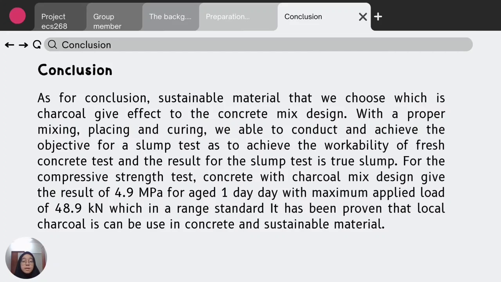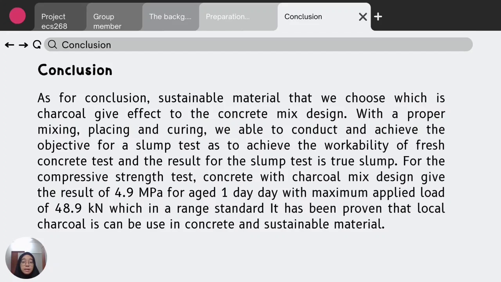For the compressive strength test, concrete with charcoal mix design gives the result of 4.9 MPa for day 1, with a maximum applied load of 48.9 kilonewton, which is in the standard range, and it is proven that the local charcoal can be used in